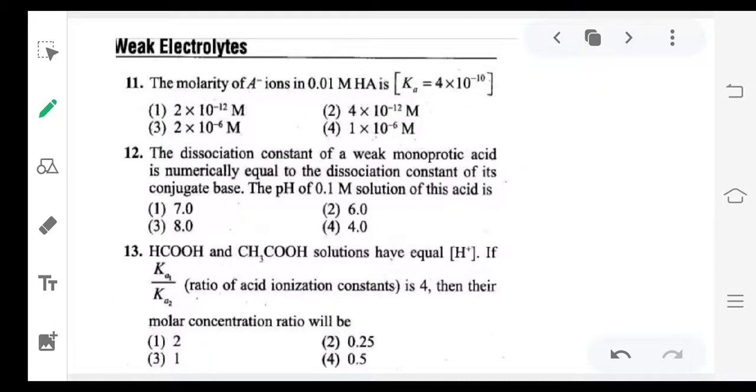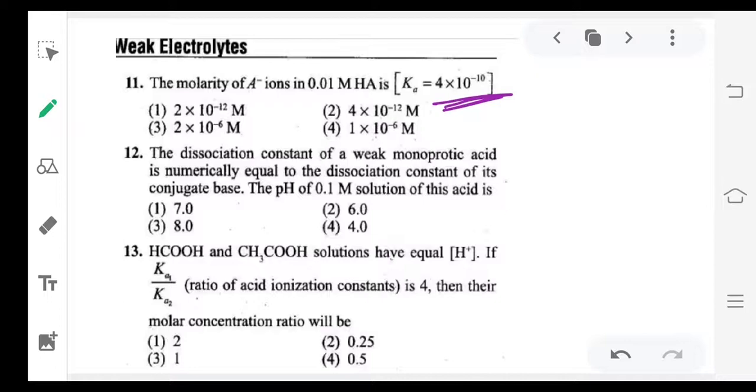Next, 11th one: the molarity of A minus ion in 0.01 m HA is. See, in any question if they provided Ka, it means the given acid is a weak acid. So they are asking the molarity of A minus ions in 0.01 m HA.